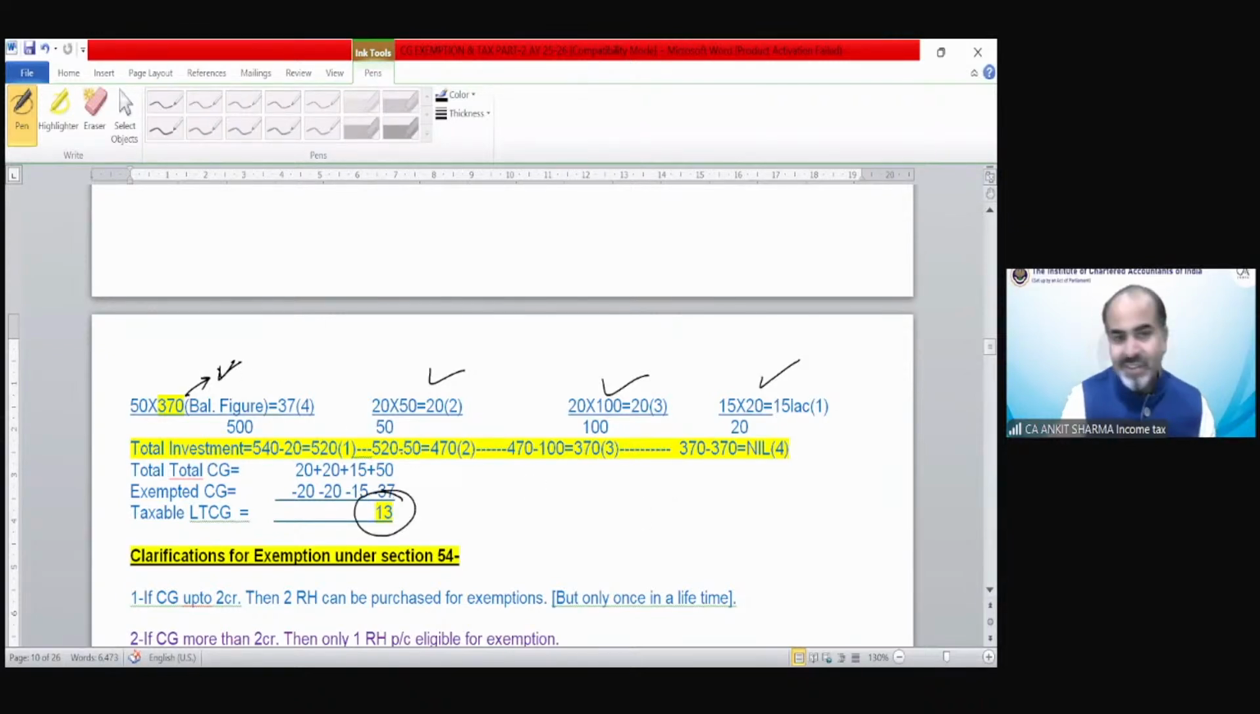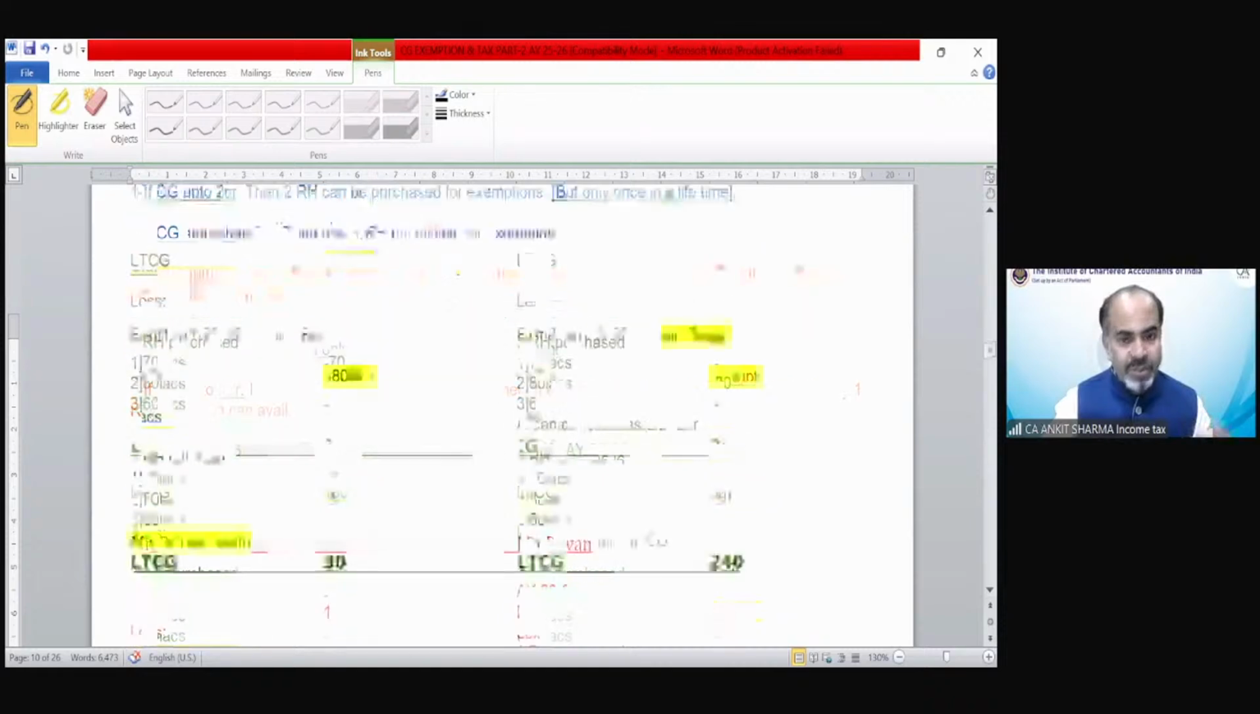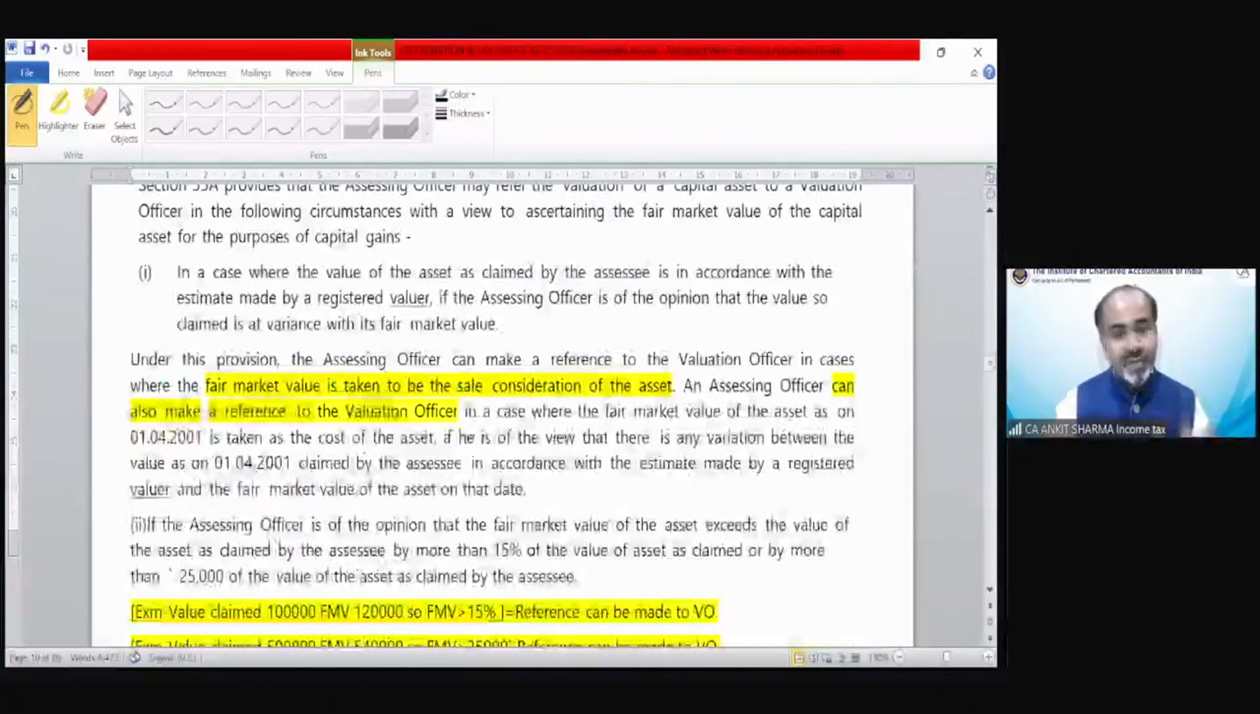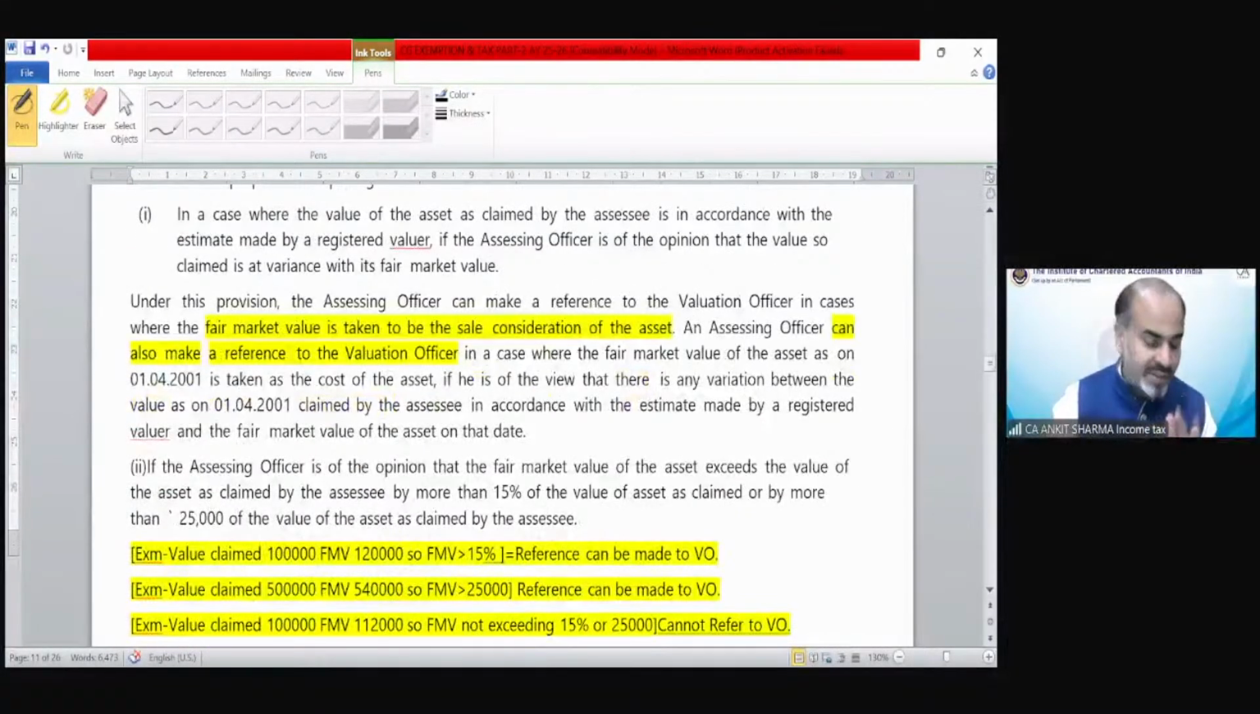So you can try this example without seeing the solution. And if your answer is 13 lakh rupees, that means you have understood the provision. If your answer does not match, then kindly see the solution. You will find your mistake. Okay. So that was the thing we needed to discuss: Section 54F. That's why I told you that it is a very, very interesting section from the examination point of view.